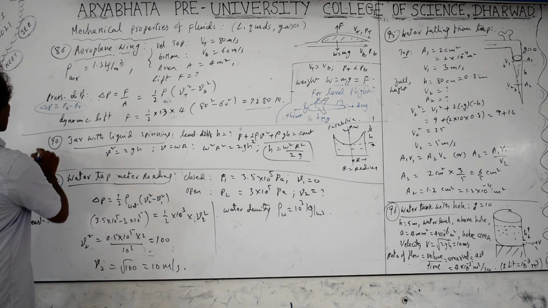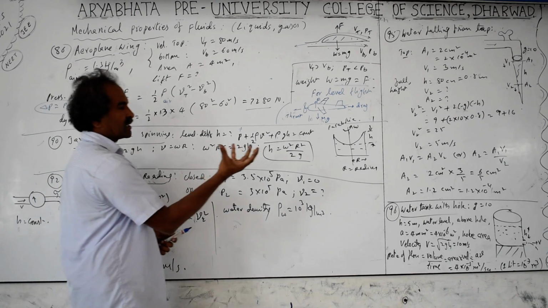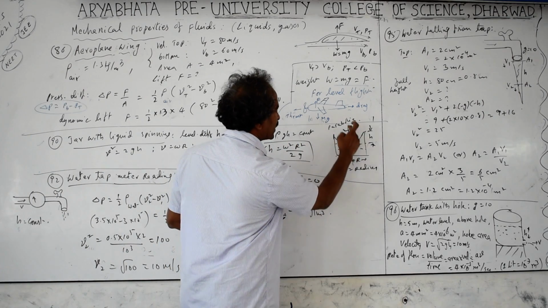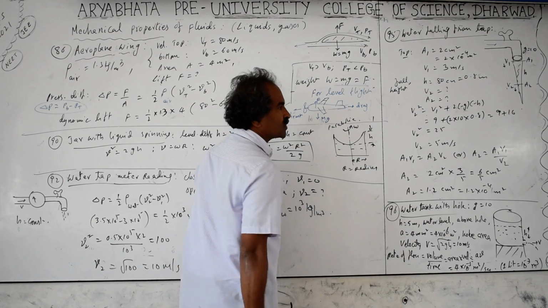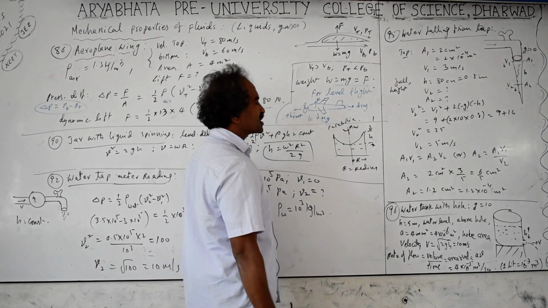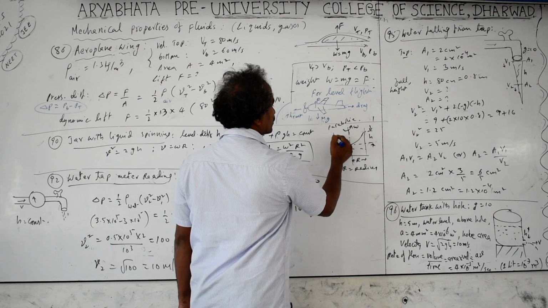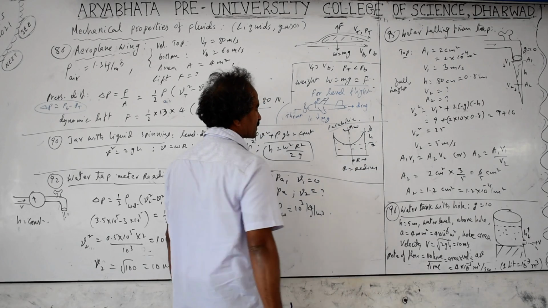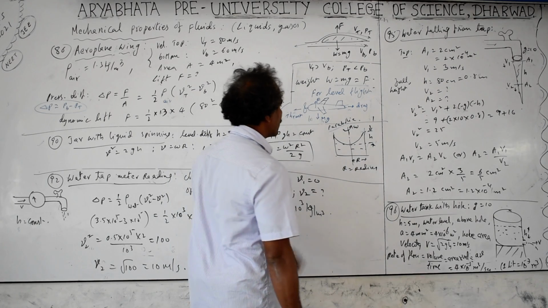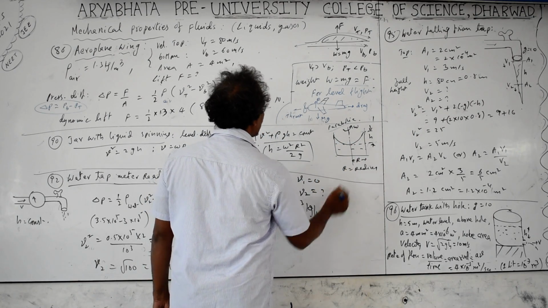Next question is the 90th one. A jar with liquid spinning. You are taking the container with the liquid and spinning it about a vertical axis passing through the center. Then all the liquid molecules are thrown away due to inertia, that is a centrifugal force we can say, and at the end the height raised is more compared to that of the bottom. The liquid surface takes a parabolic shape, with a circular cross section, and the radius is r.